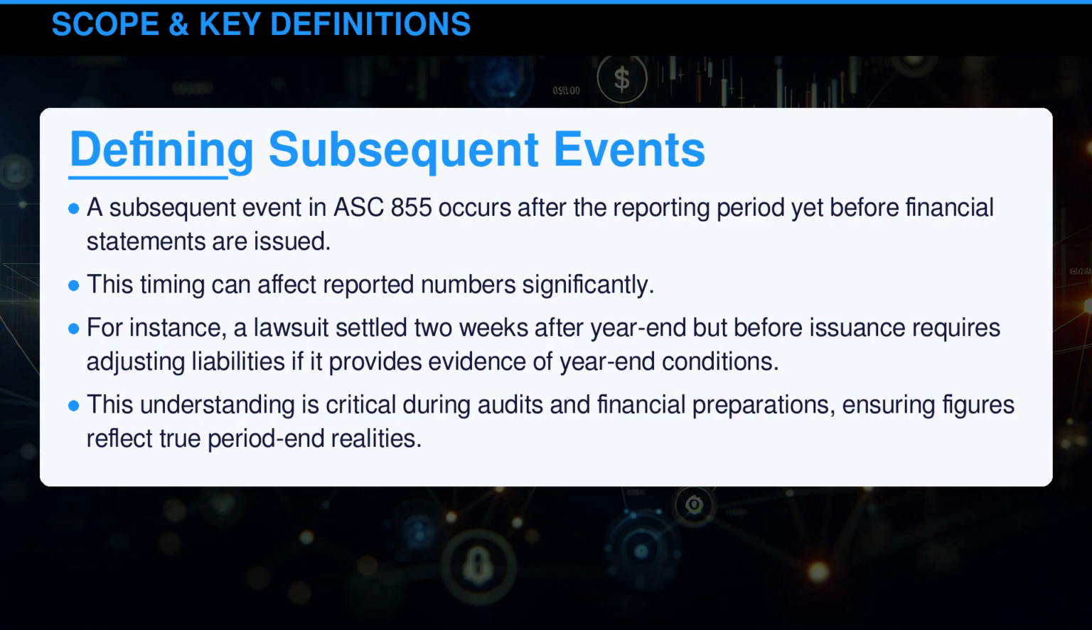A subsequent event in ASC 855 occurs after the reporting period, yet before financial statements are issued. This timing can affect reported numbers significantly. For instance, a lawsuit settled 2 weeks after year-end, but before issuance, requires adjusting liabilities if it provides evidence of year-end conditions. This understanding is critical during audits and financial preparations, ensuring figures reflect true period-end realities.